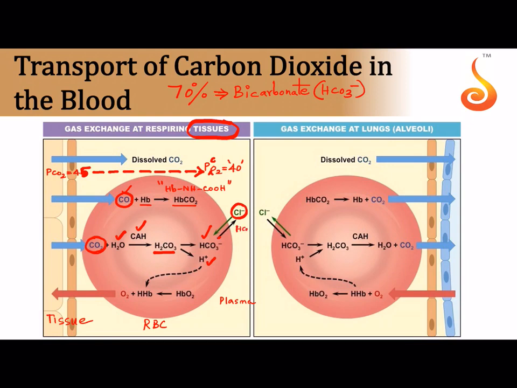So where is HCO3 minus being transported? It is now being transported temporarily in the plasma, because what is taken in exchange for HCO3 minus? Chloride ion is taken in. Another byproduct of breakdown of carbonic acid is H plus. Now, which blood has come to the tissue? Oxygenated blood. That means it already has oxyhemoglobin in it.